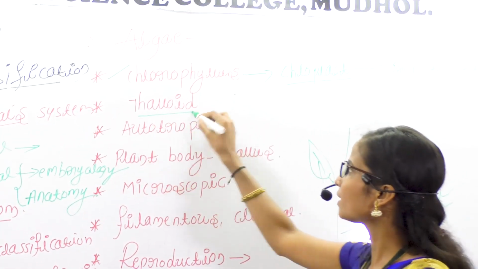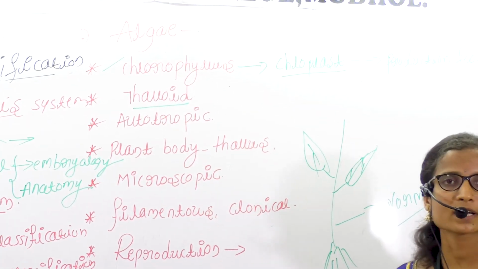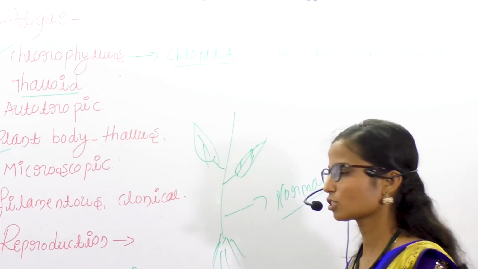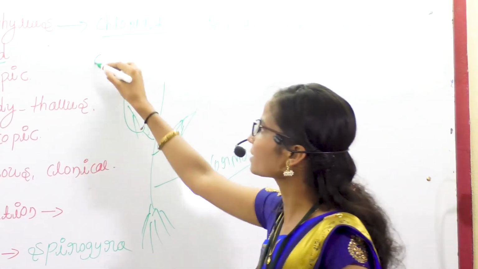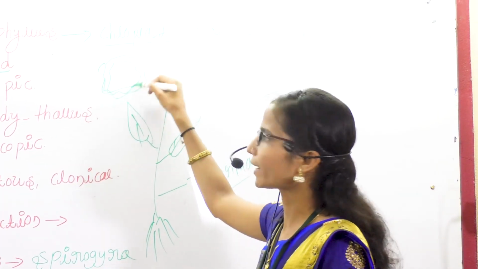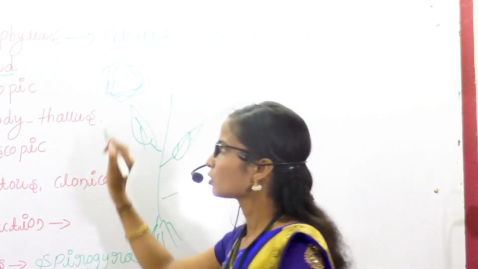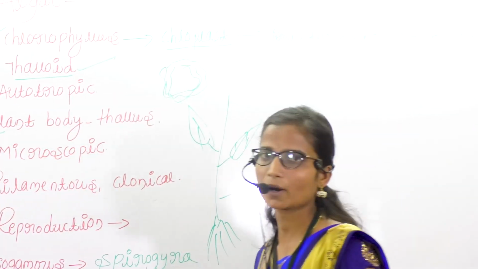The plant body is like a thallus, so that is called thalloid.